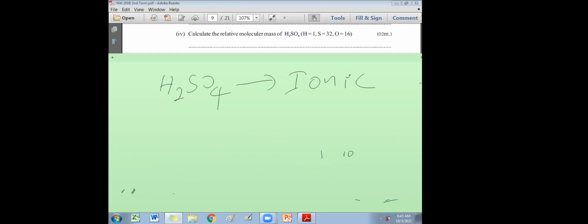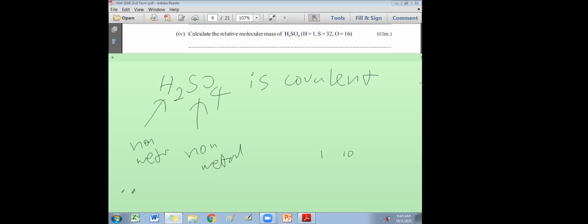then the battery would contain only powder, no battery acid. Right? H2SO4 is not ionic. It is covalent. Are there any metals in it? Hydrogen is a non-metal, sulfur is a non-metal, oxygen is also a non-metal. So it's covalent. No metals in it. H2SO4 is a covalent compound. When you put it into water, it separates into ions. That is something else. But if you take the pure compound, it's covalent. It has no ions, only atoms.